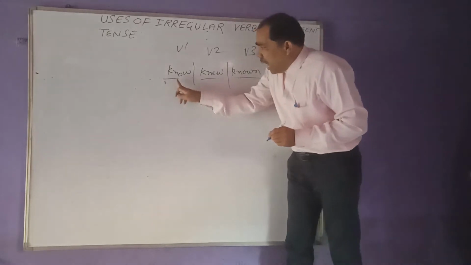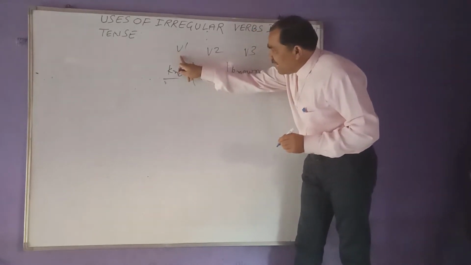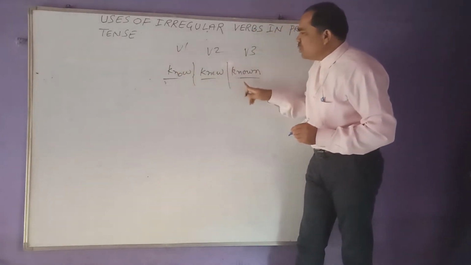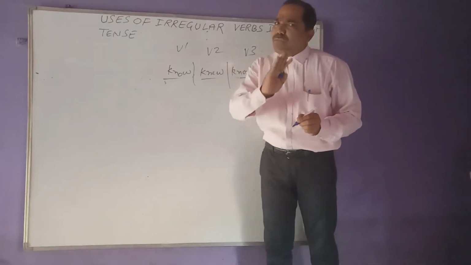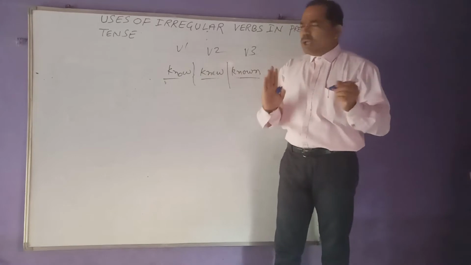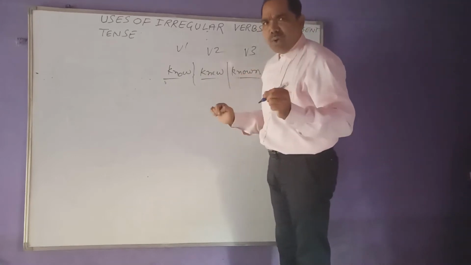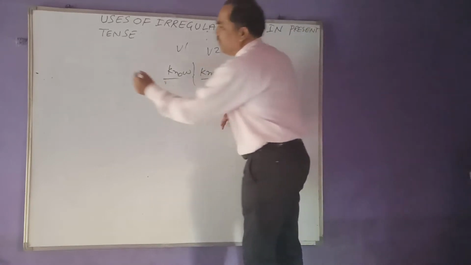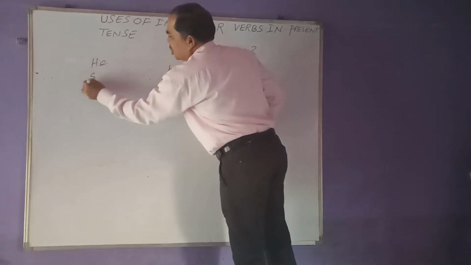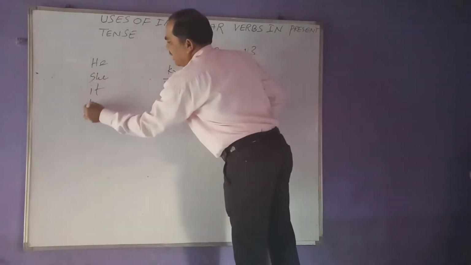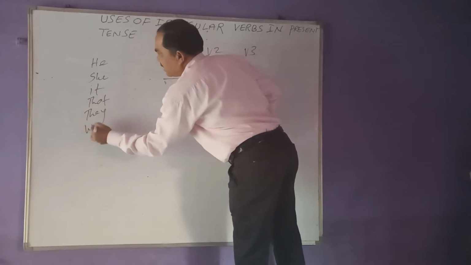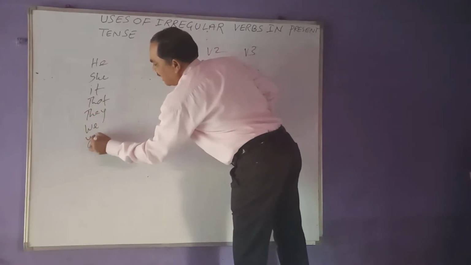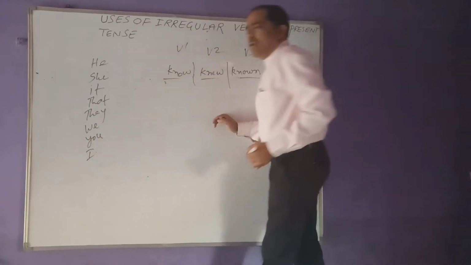Now how these irregular verbs are supposed to be used in present tense and as well as the four forms of the present tense. You can take any one of the noun or pronoun. For example, he, she, it, that, they, we, you, and I. What are these?